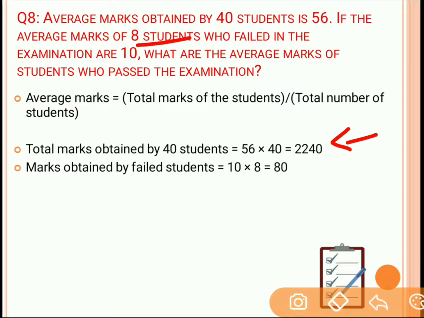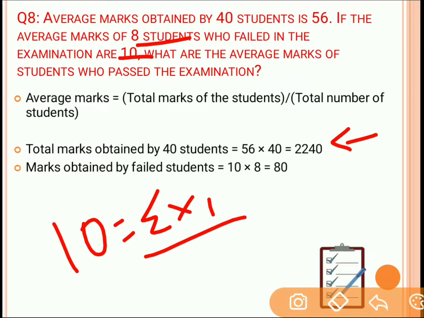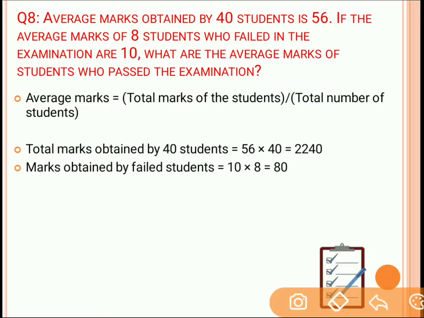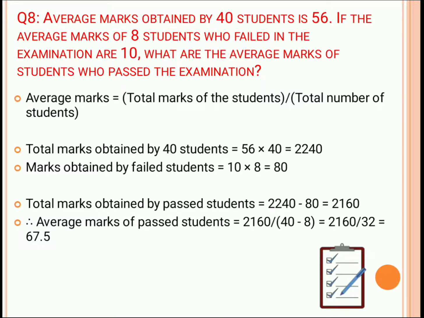Similarly, there are 8 students whose average is 10 marks. So 10 is the average, and sigma x1 is the sum of the marks of those 8 students who failed upon the total number of students, that is 8. So the marks obtained by the failed students will be 10 into 8, that is 80. Now if we subtract those two, you will get the total marks obtained by the passed students. So 2240 minus 80, which is equal to 2160.